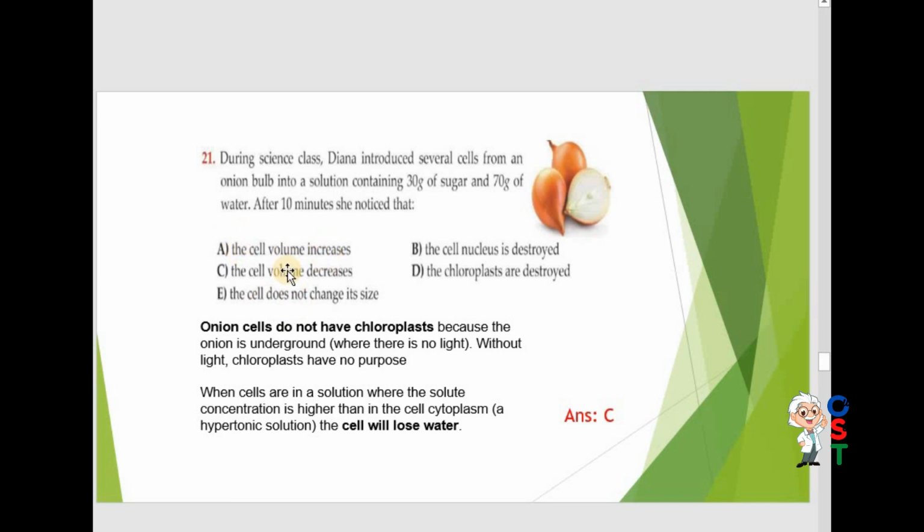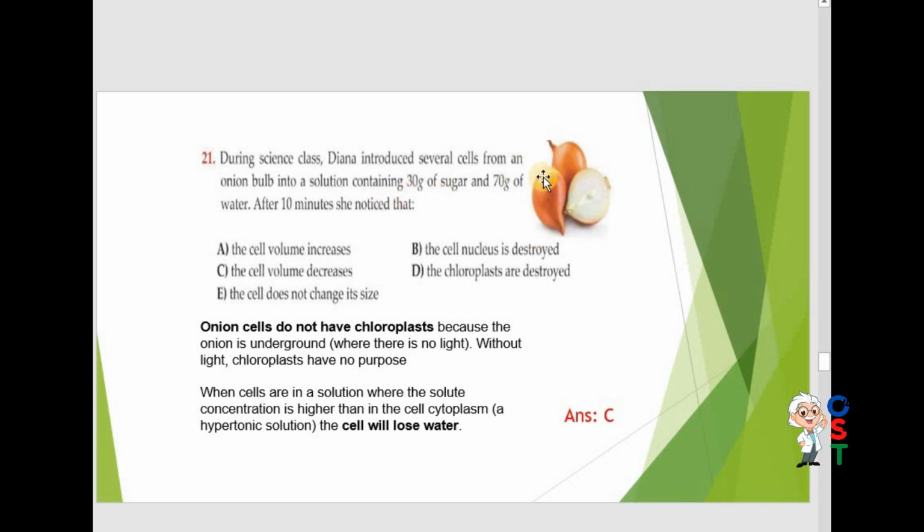Onion cells do not have chloroplast because the onion is underground, where without light chloroplasts have no purpose. When cells are in a solution where the solute concentration is higher than in the cell cytoplasm, the cell will lose water. So you can see 30 grams of sugar. It means the solution is concentrated.